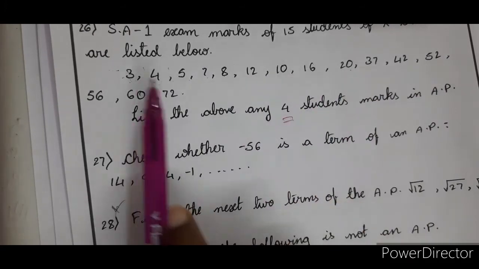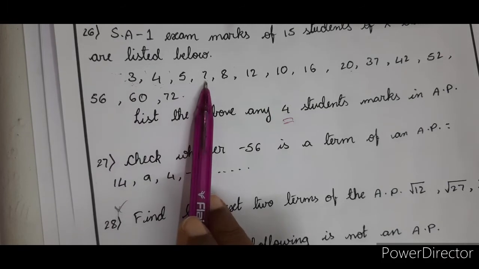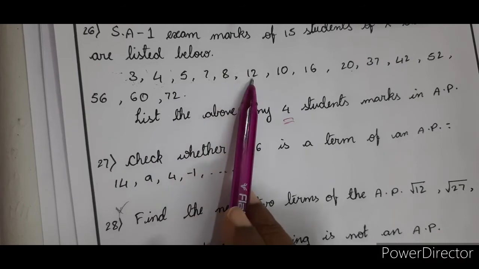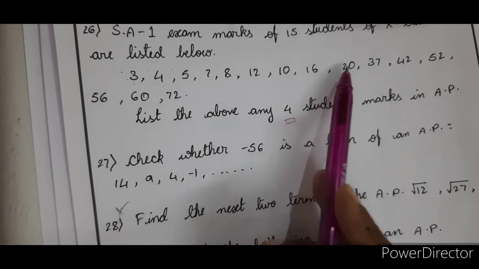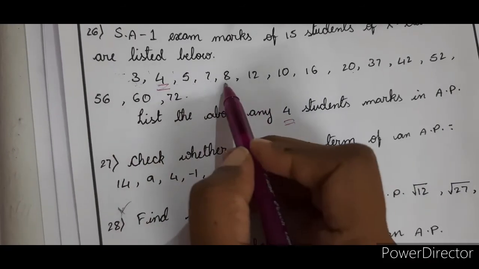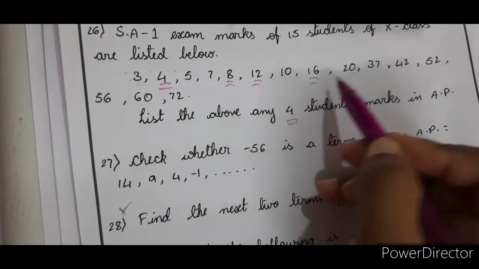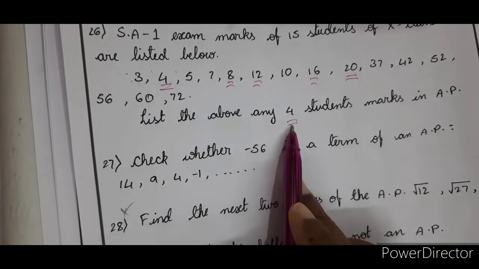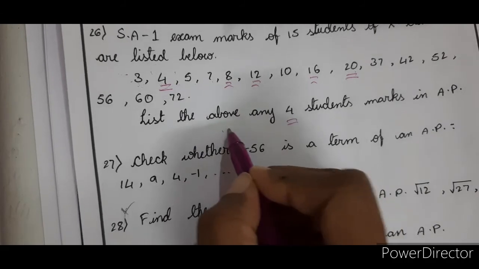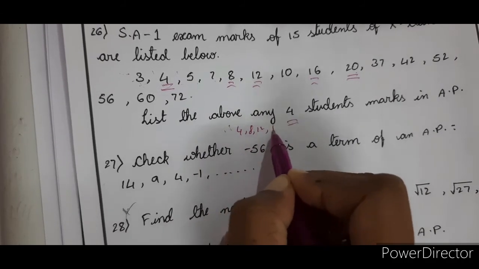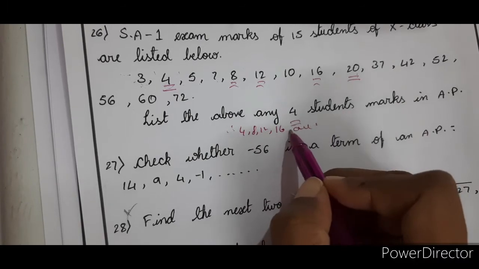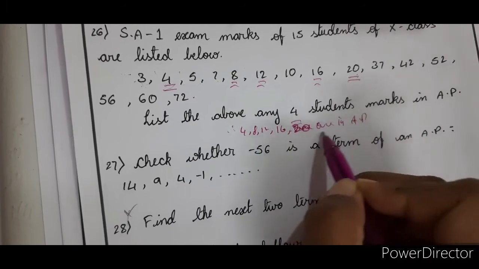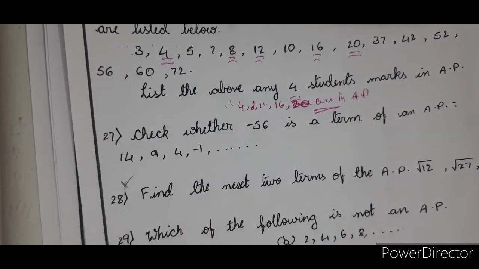No, the difference is more. Then let me take 4. 3 plus 4, 7 is there. 7 plus 4, 11 isn't there. Now 4 plus 4, 8 is there. 8 plus 4, 12 is there. 12 plus 4, 16 is there. 16 plus 4, 20 is there. Yes, 4, 8, 12, 16, 20. Yes, these students' marks will be in AP. So therefore 4, 8, 12, 16 and 20 are in AP. Right? So this is how you have to verify.